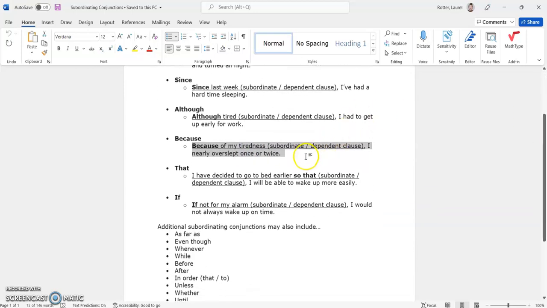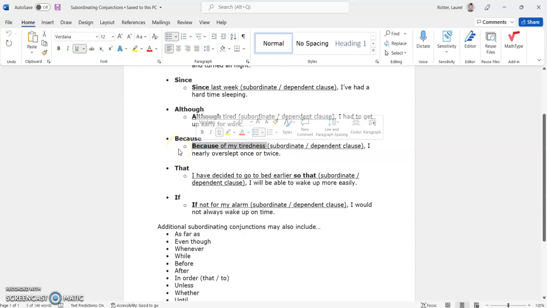So "because" is a super common conjunction, and it can actually be used as a subordinating or a coordinating conjunction. It's all based on context. In this example, it's subordinating. "Because of my tiredness, I nearly overslept once or twice." So let's just look at the first part.